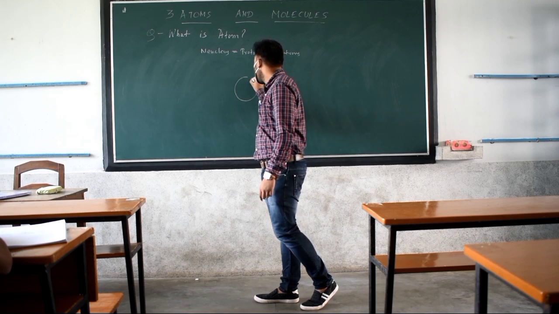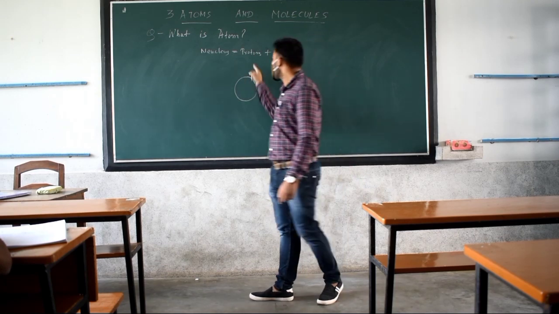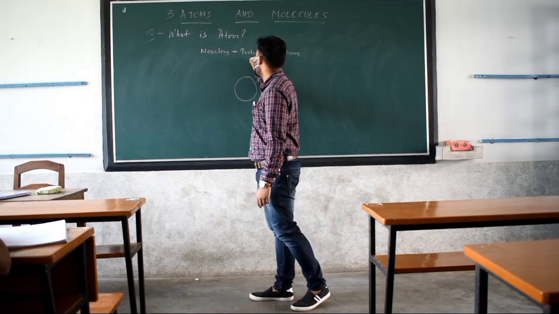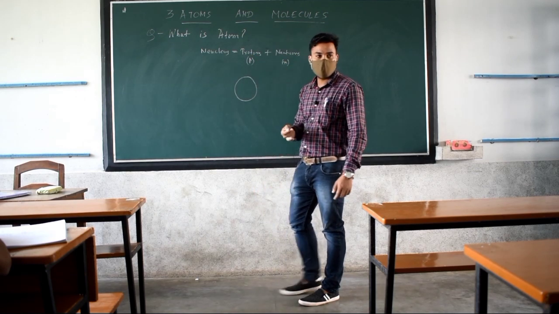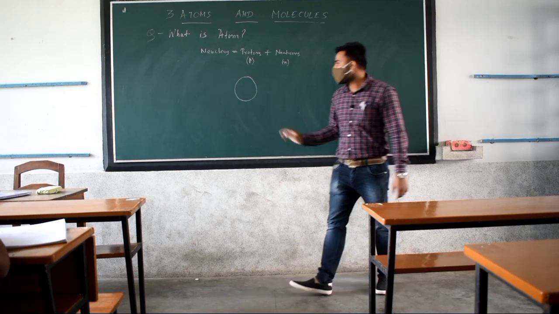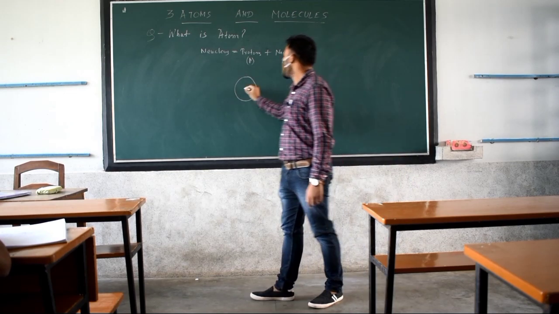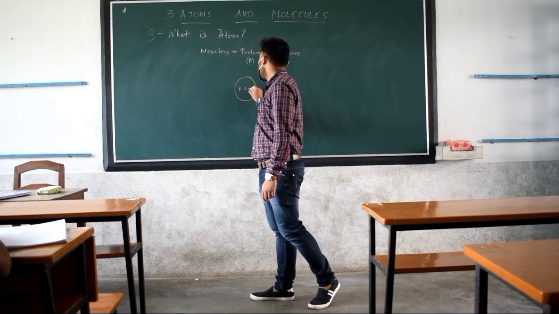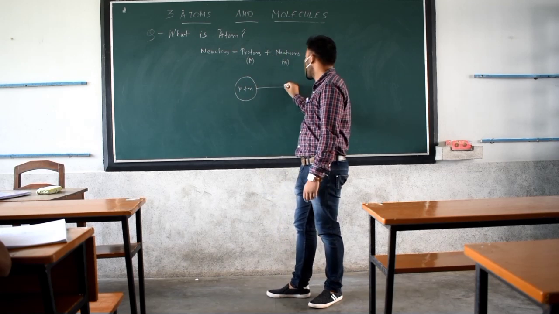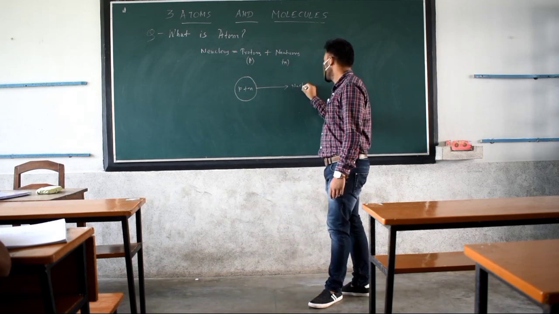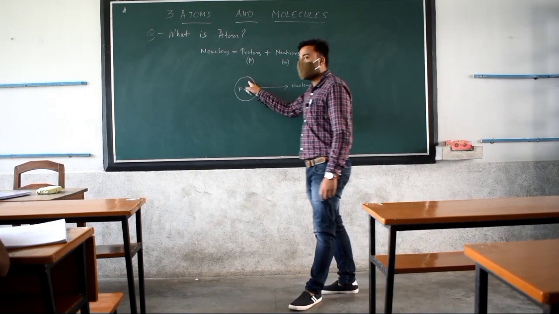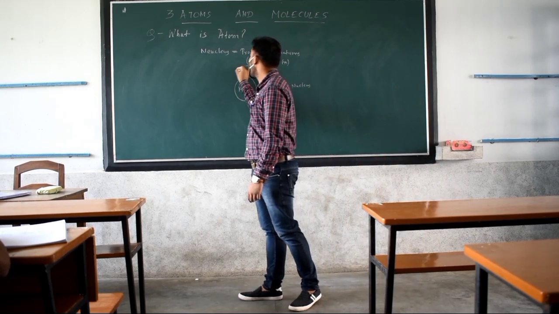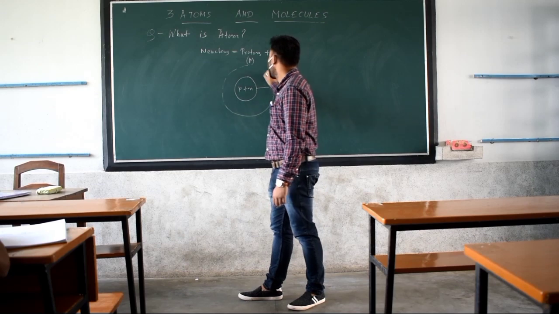Suppose this is the nucleus; we can write proton as small p and neutron as small n, the symbols for proton and neutron. So proton and neutron are present inside the nucleus. This part is the nucleus of an atom, and outside the nucleus we have some definite